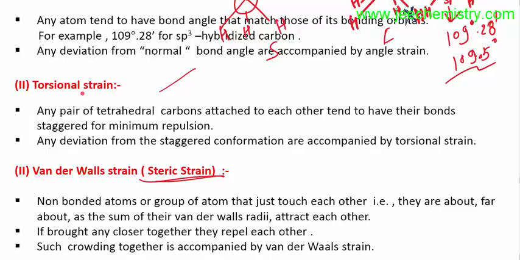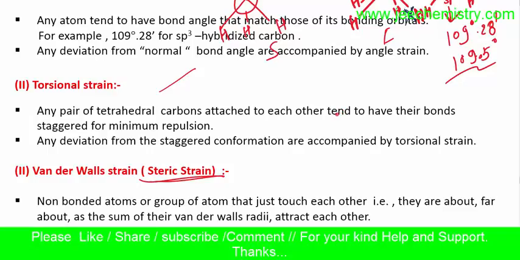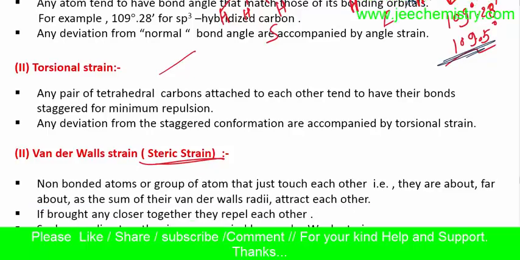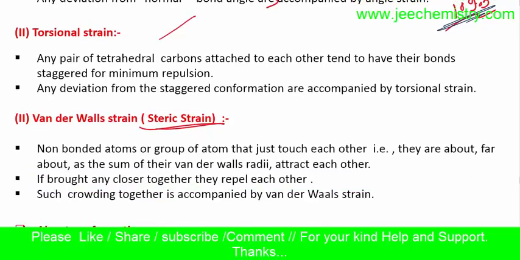Now revise once again. Torsional strain means going from staggered to eclipsed: the bonds are back to back and close to each other. That's why there is a strain. Angular strain means deviation from the tetrahedral angle. The ideal bond angle in sp3 hybridized carbon is 109.5 degrees. If there is a deviation from this bond angle, then there is an angular strain. Generally a 120 degree angle is there in the Newman projections, so there is an angular strain. Torsional strain is from staggered to eclipsed conformation. In van der Waals strain, when two non-bonded groups or atoms come closer, there is a strain. This is called van der Waals strain.